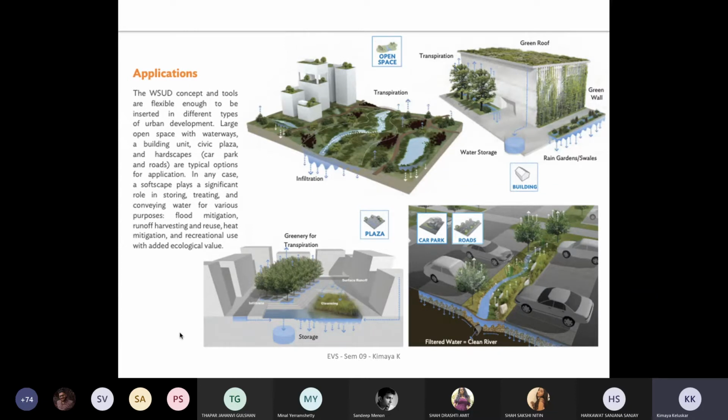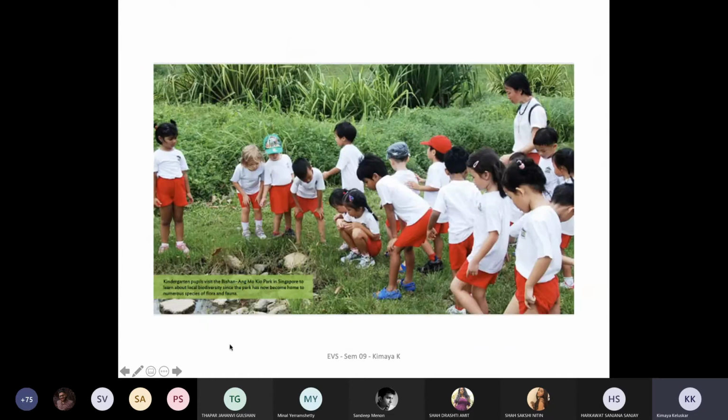Also, the vegetation that you use is native, so that your quotient of maintenance or operation becomes lower. And then you talk about the storage. So you look at the plazas, you look at the open spaces, and you look at the building level. So all scales are being treated well.